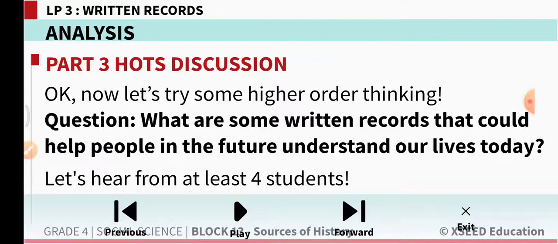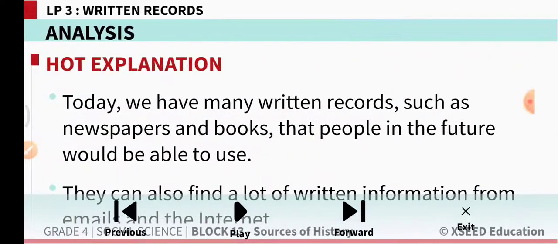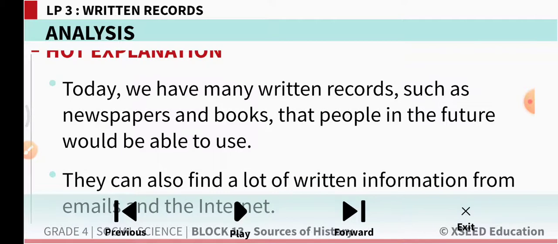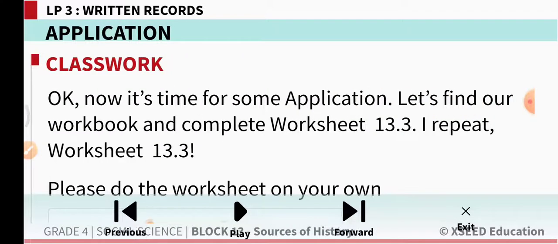They will help people in future to understand our lives. Today we have many written records, such as newspapers and books that people in future would be able to use. They can also find a lot of written information from email and internet.